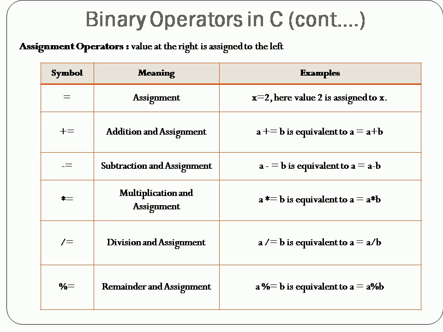So equal to: x is equal to 2 means the value 2 which is placed on the right hand side is going to be assigned to the variable x which is placed on the left hand side. So this is the use of an assignment operator. At the same time, if you use the assignment operator with a plus symbol, it performs assignment as well as addition. So both can be done here, addition plus assignment. Okay, suppose you write a plus equal to b, which is equal to a plus b. So this is a shortcut method of using the addition and assignment operators.